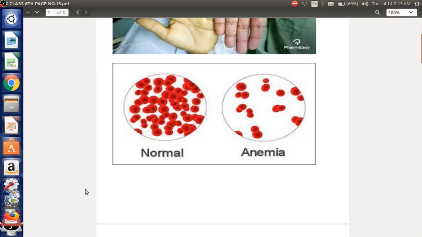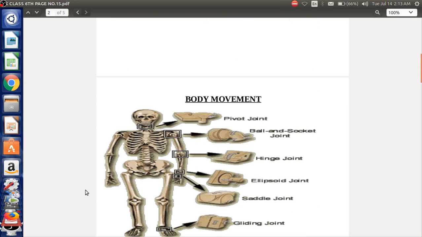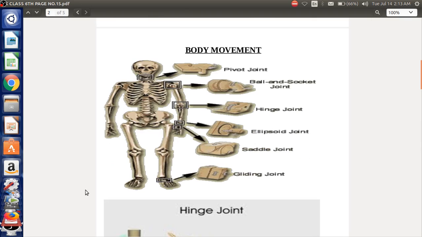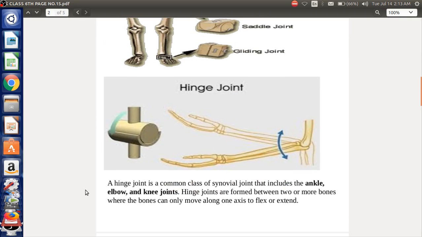Whereas in the case of anemia, since the number of RBC gets reduced, the amount of oxygen which will be reaching the body will also get reduced. Moving ahead to the body movements, here we will be discussing different kinds of joints which are present, like pivot joint, ball and socket joint, hinge joint, and various others. Okay, but we will be restricting ourselves to the hinge joint.